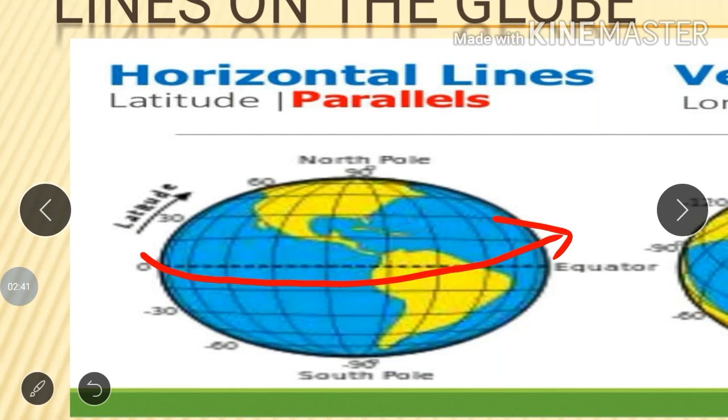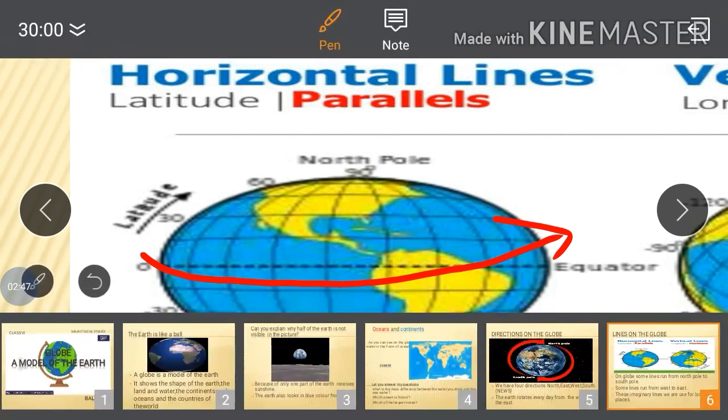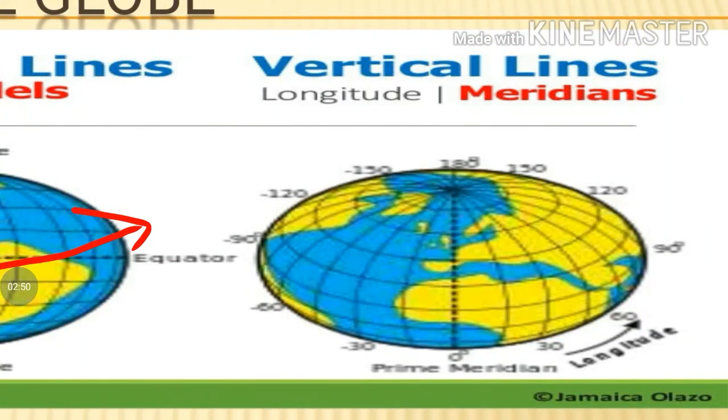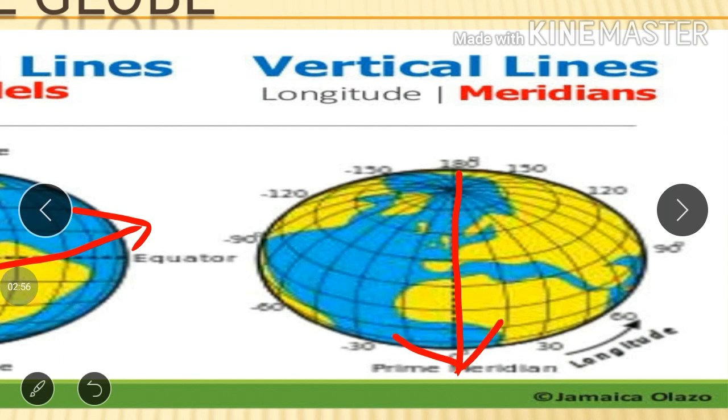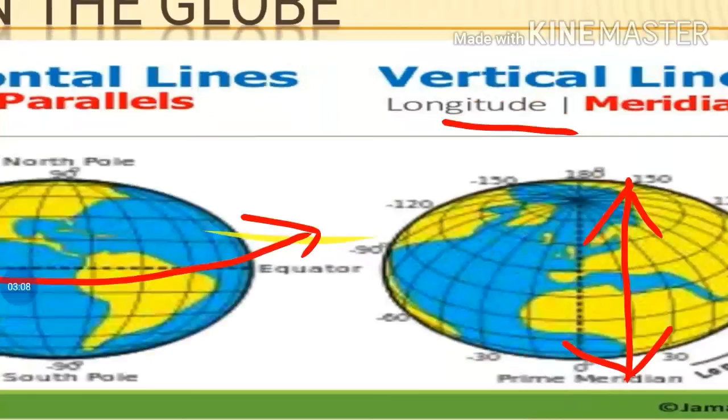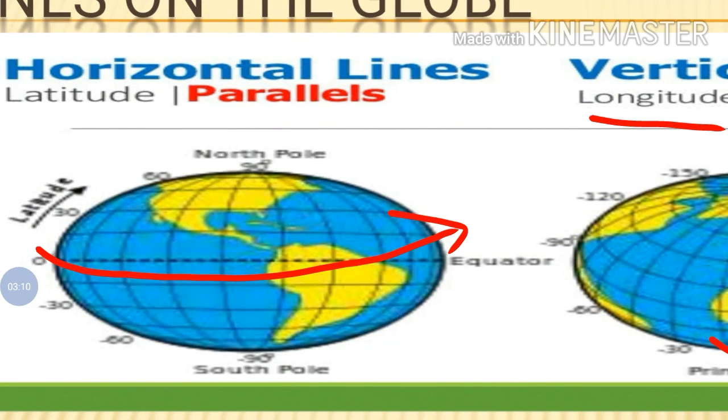And the imaginary lines that run from pole to pole are called the longitude lines. These longitude lines are also called the meridians, and these latitude lines are also called the parallels.